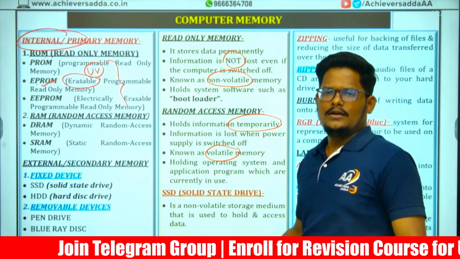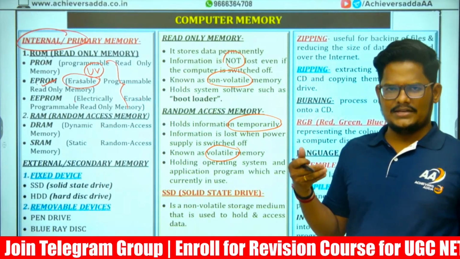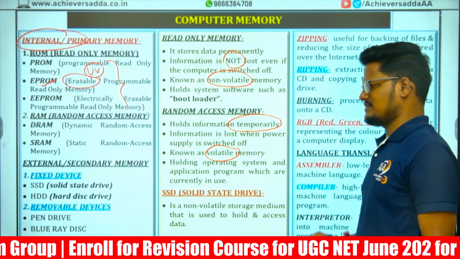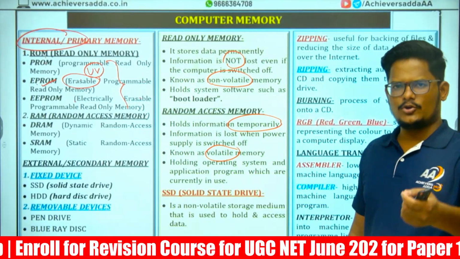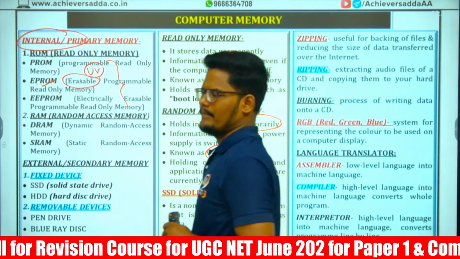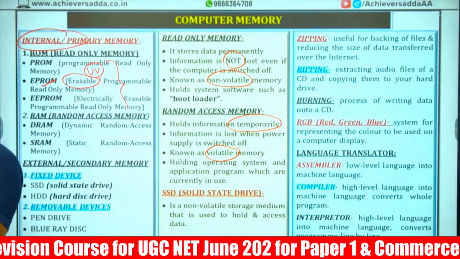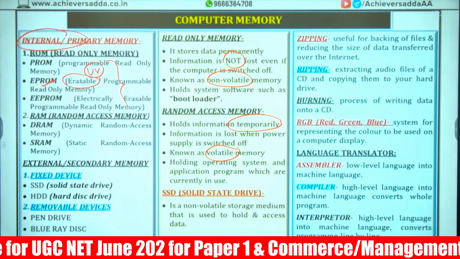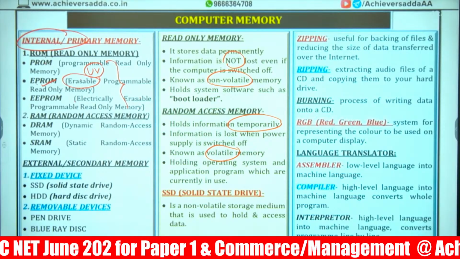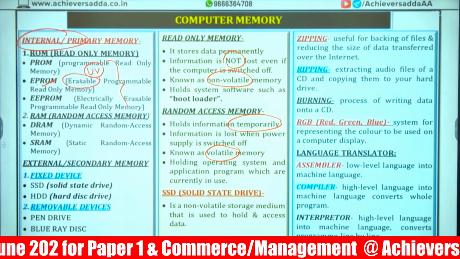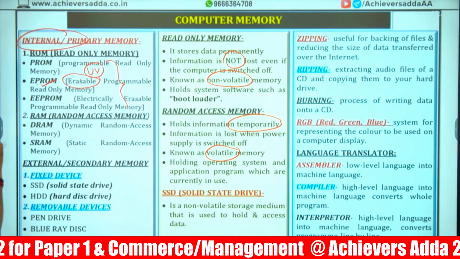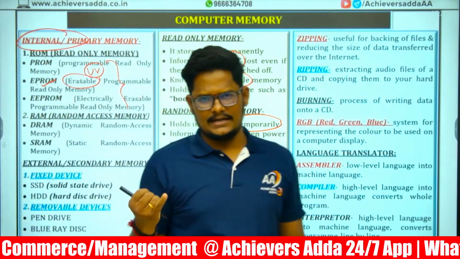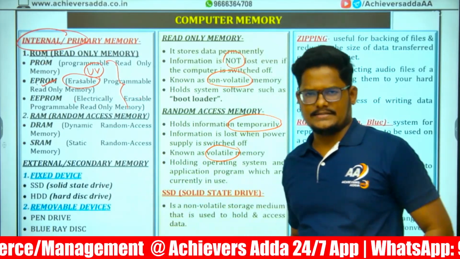It is volatile. For regular application, like operating purposes, it holds the operating system and application programs which are to be used by the user regularly. RAM and ROM. Right? External or the secondary memories. We have external or secondary memories, SSD, hard disk.